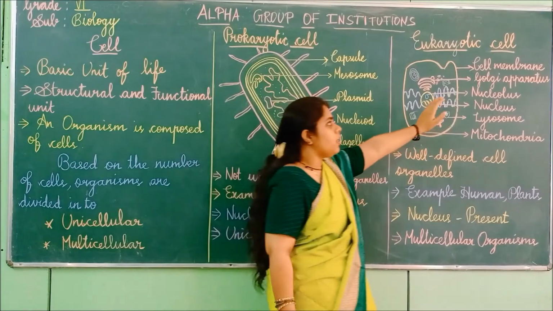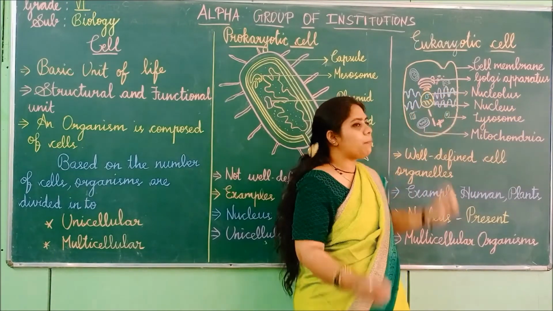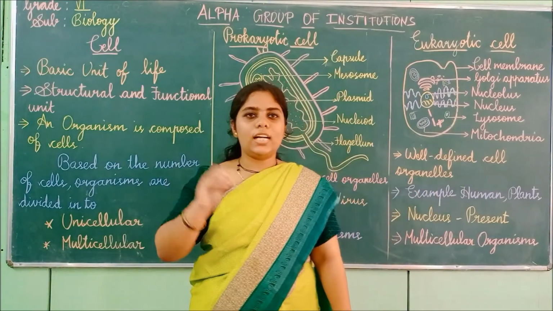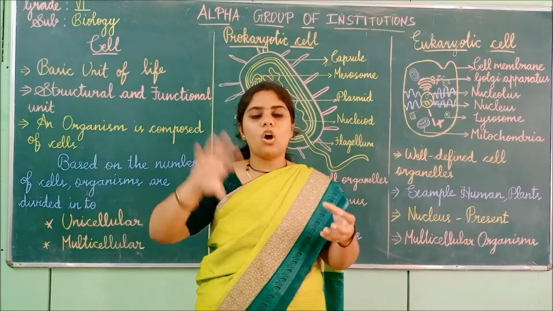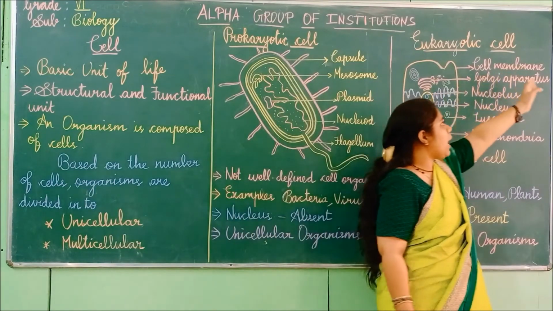It transports through vesicles, ball-like structures. That is the function of the Golgi apparatus.